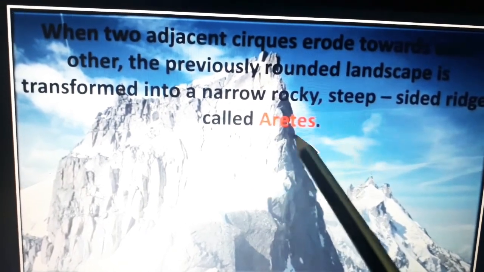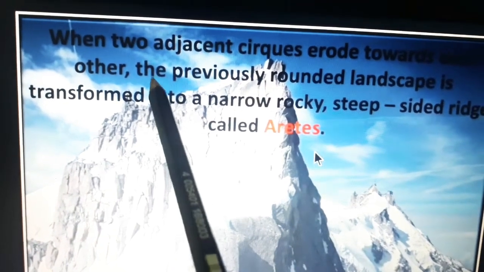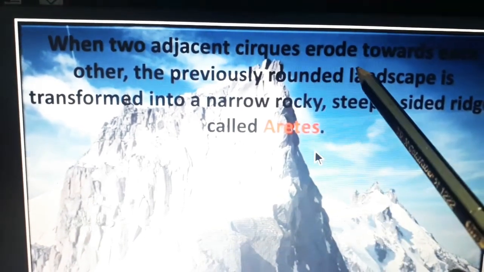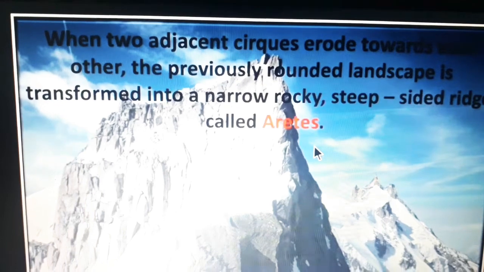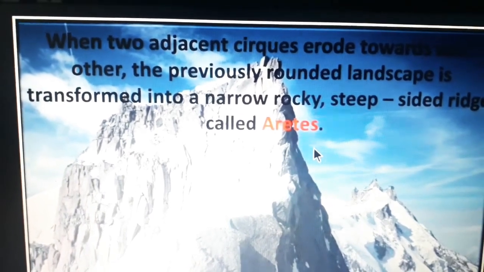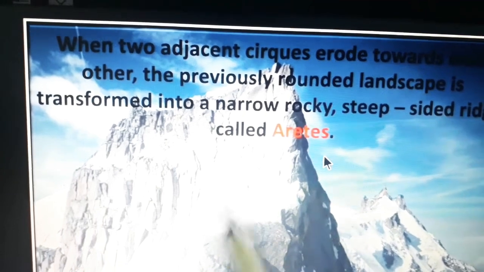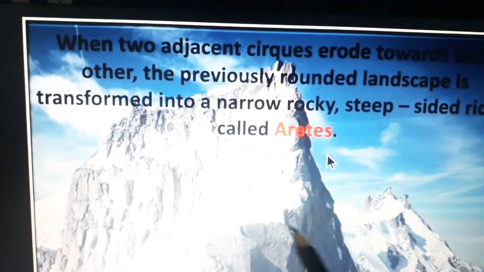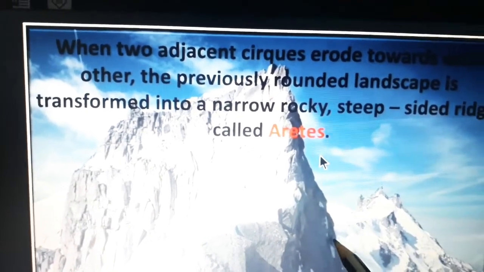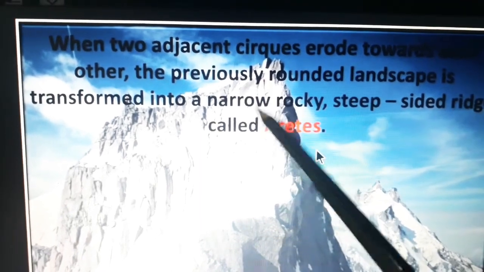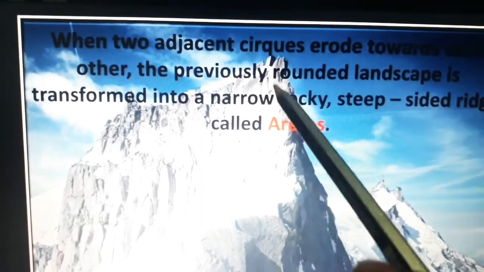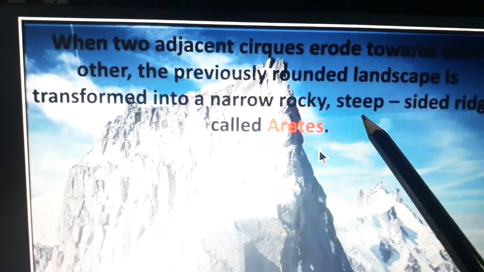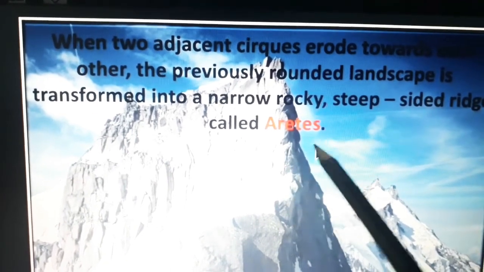That is called an arête. The cirques have eroded together, so the center rounded landscape is transformed into a narrow rocky ridge. Look at the picture. Ridge means a long narrow hilltop. So that steep-sided ridge is called an arête.